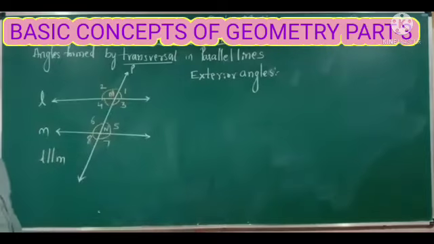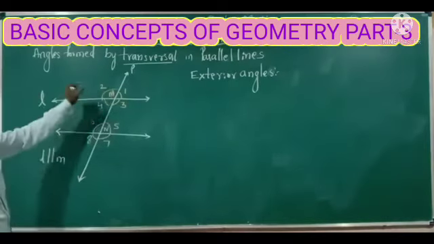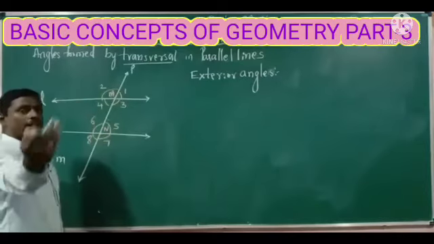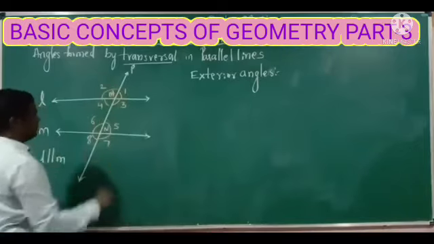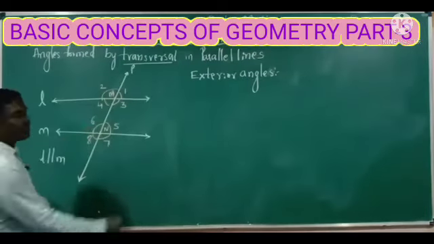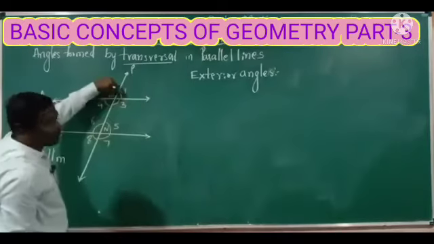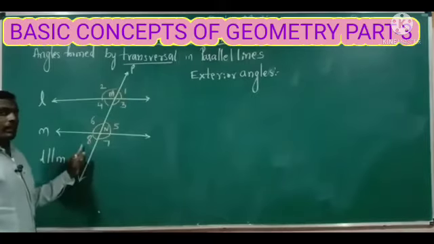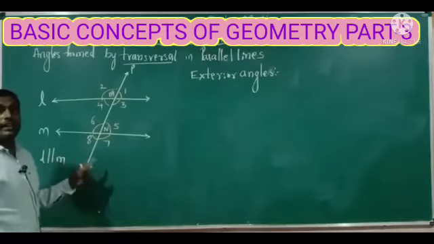So exterior angles, here L and M are the 2 parallel lines. What are the exterior angles? Exterior angles are those existing outside the parallel lines. How many exterior angles are there here? Just observe, angle 1, angle 2, angle 7 and angle 8 are the exterior angles.